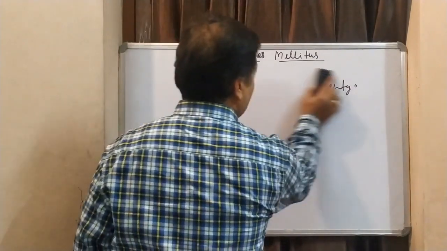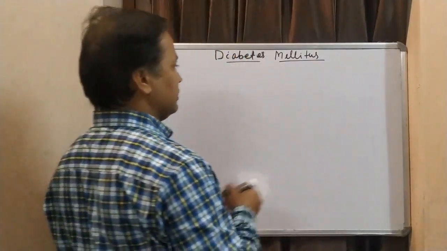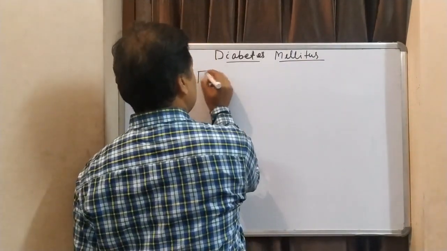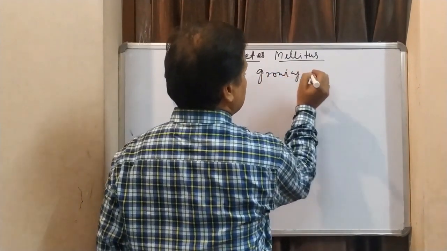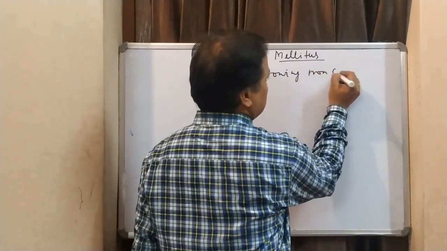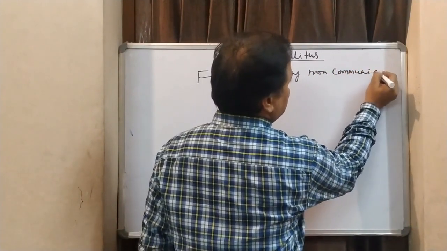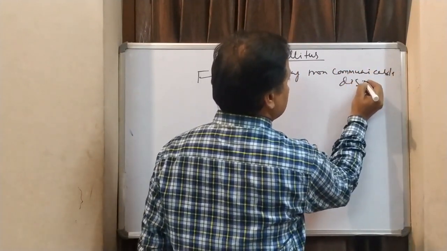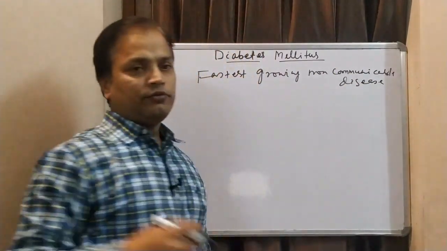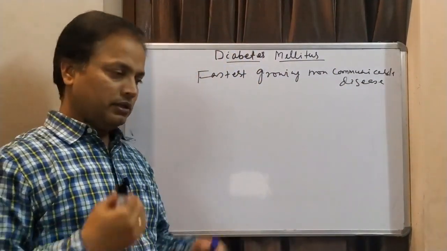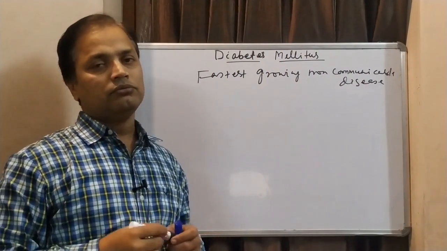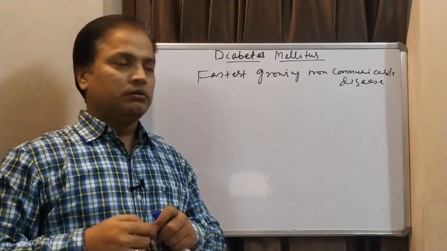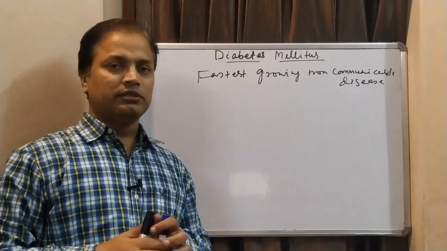Now let's look at the growth and prevalence of diabetes mellitus. Diabetes mellitus is one of the fastest growing non-communicable diseases. Every year the American Diabetic Association along with the World Diabetic Federation releases an atlas, called the Diabetic Atlas.